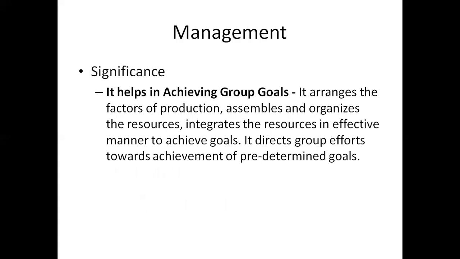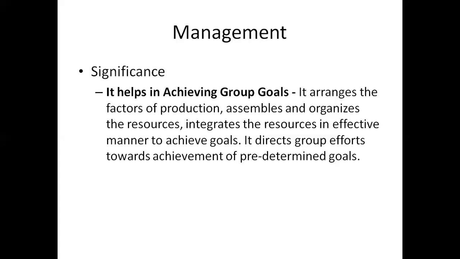Now, what is the significance of management? It helps in achieving group goals. What are the group goals? Management is related to production, assembling the goods and products, organizing the resources, and integrating the resources in an effective manner. In an effective manner means you need so much raw material, so much labor, so many machines, so much electricity, etc. They have to arrange for that, and so much money to pay the workers, and only then can the production take place. This is also a part of management.